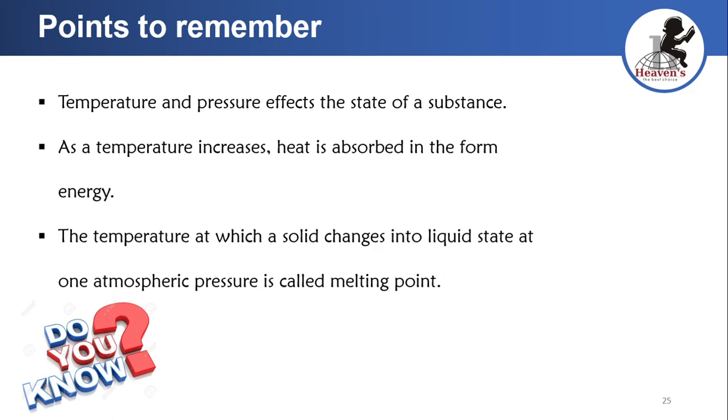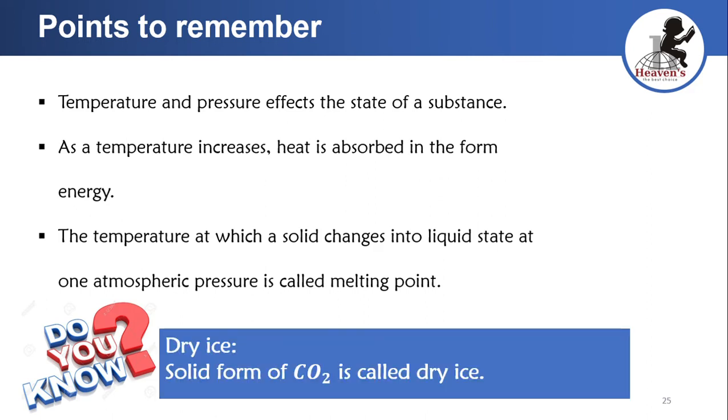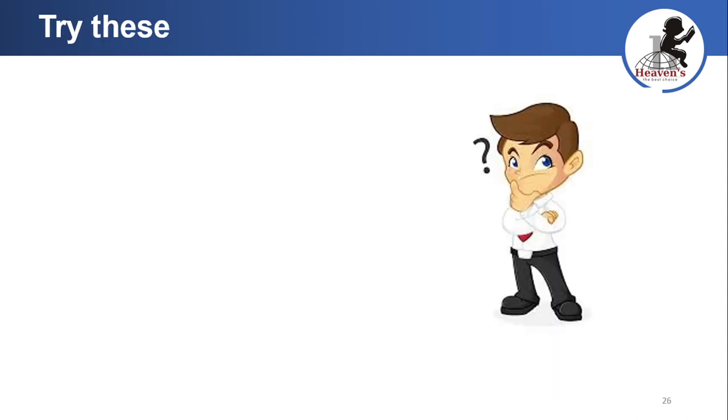Next, do you know what is dry ice? A solid form of CO2 is called dry ice. So what type of change takes place here? Sublimation. Here the gaseous substance can be directly converted into solid state, so it is known as sublimation. Next, try this.